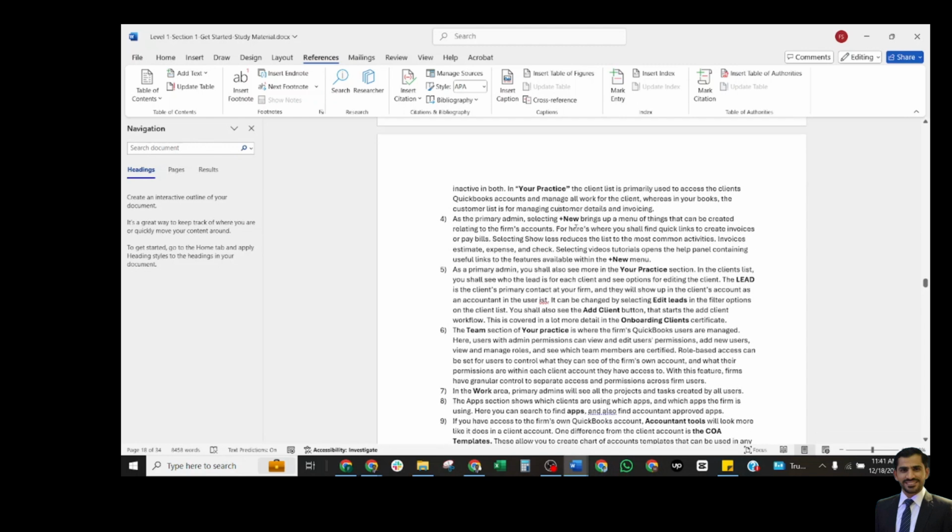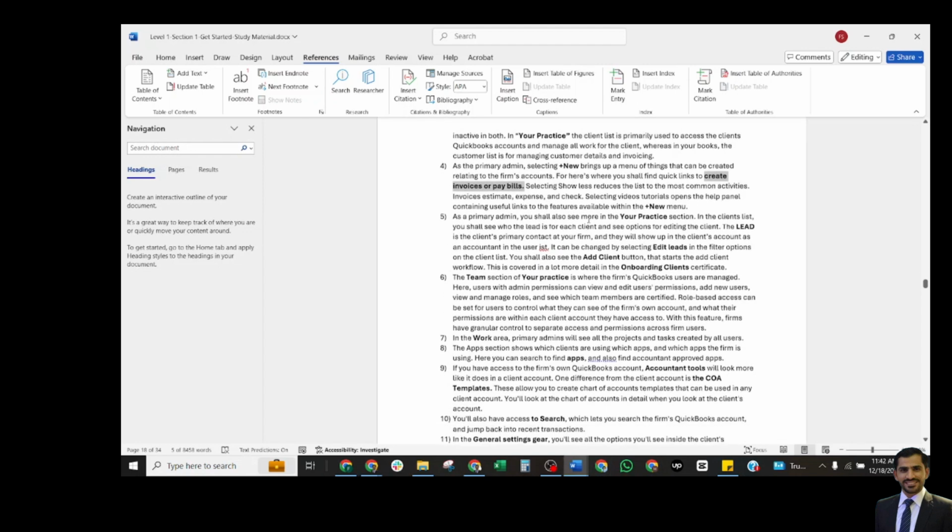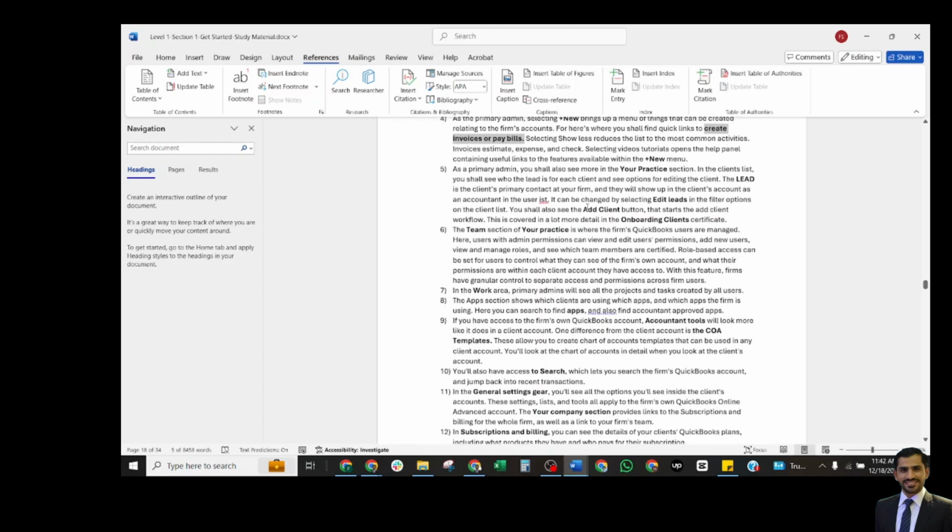As the primary admin, selecting plus new brings up a menu of the things that can be created related to the firm's account. Here's where you shall find quick links to create invoices. This works similarly to other simple accounts. You will also see the list of the most common activities: invoice, estimate, expense, and check. Selecting video tutorial opens a help panel containing useful links to the features available within this new button.